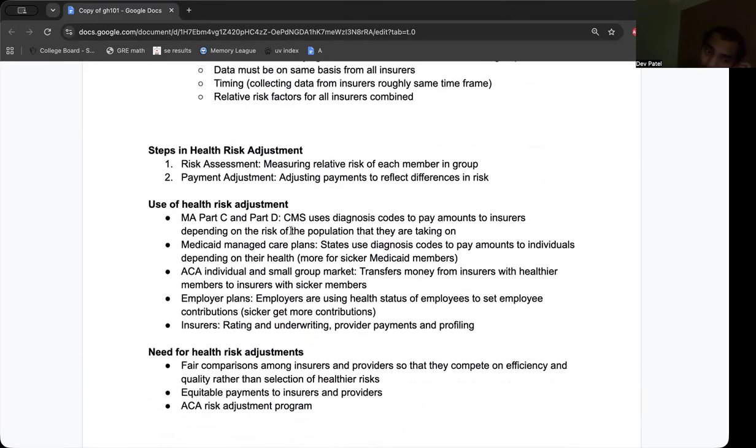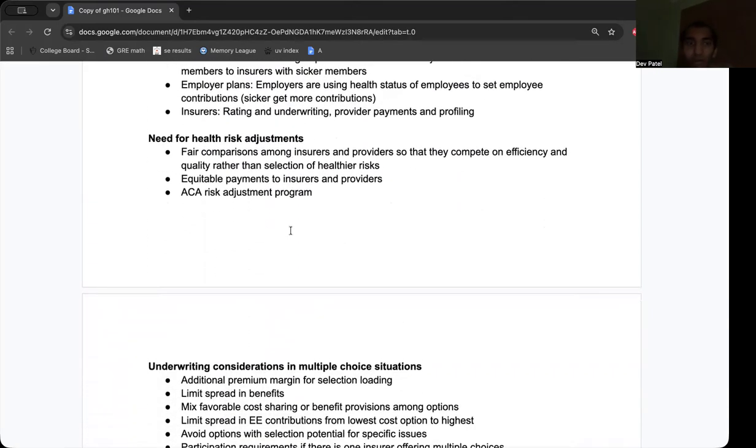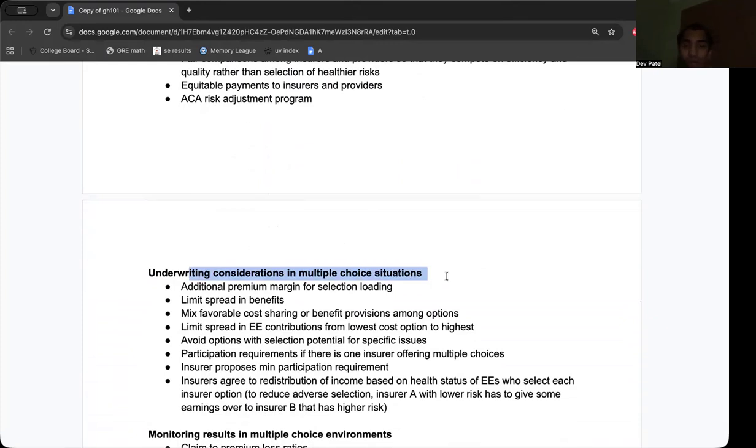And then, why do we even need it? Well, we have this ACA risk adjustment program, and we want to do equitable payments to insurers and providers to make sure that they're competing not on the health of the consumers that they get, but actually on quality and efficiency of care. So that's why when we also have these multiple choice situations, make sure to limit spread in benefits so you don't get anti-selection. Favorable cost sharing among the options, limit the spread in EE contributions. Limit options with selection potential. Participation requirements, add those.